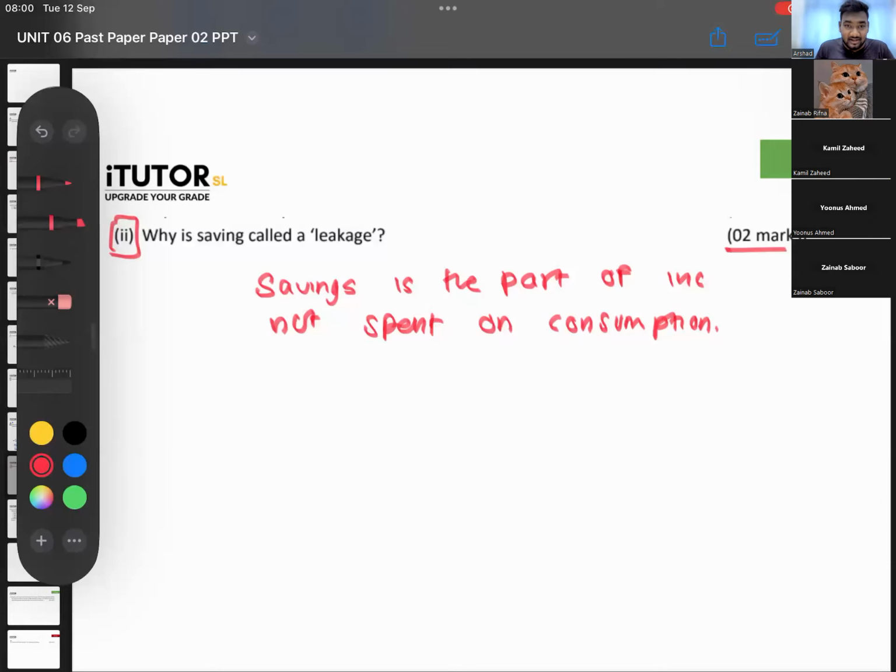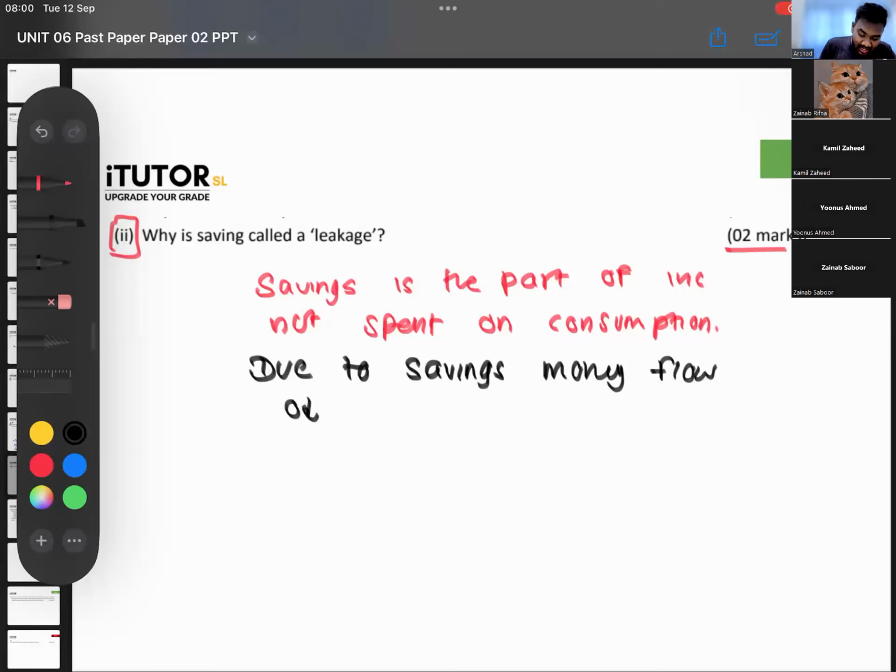And then you can say, due to savings, money flows out of the circular flow. Within brackets, you can say not spent on goods and services.